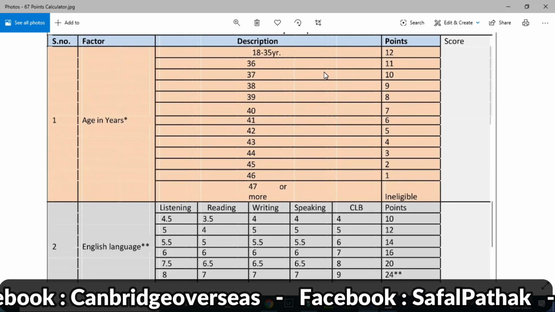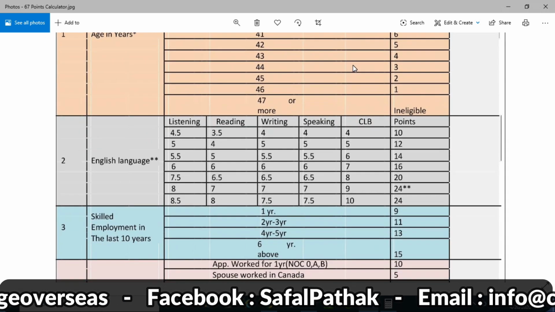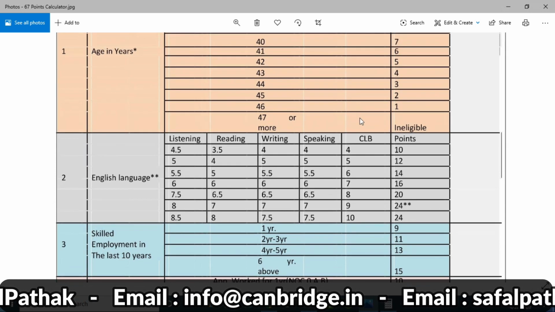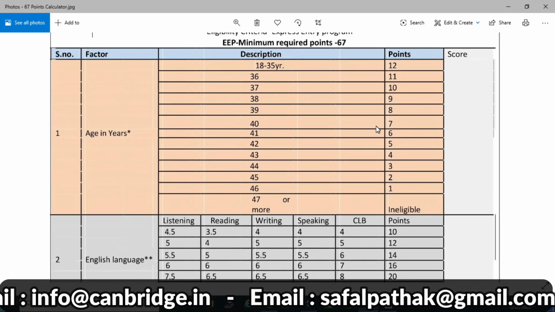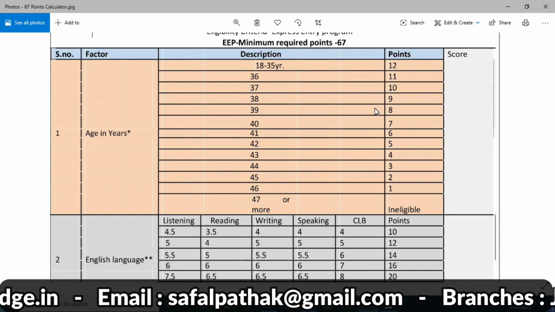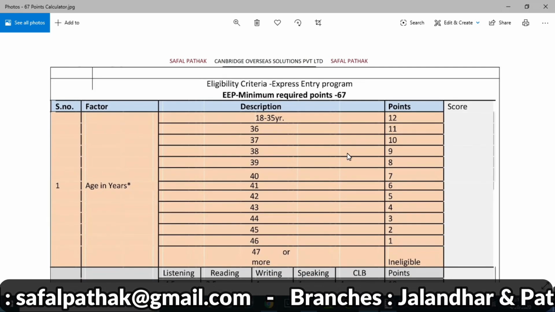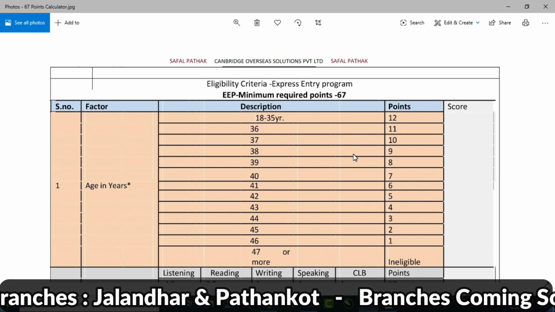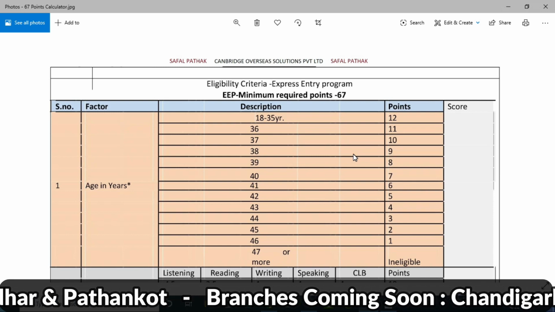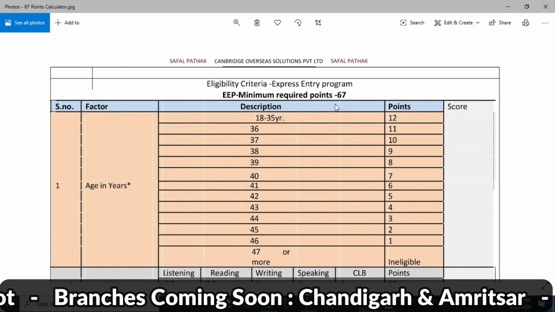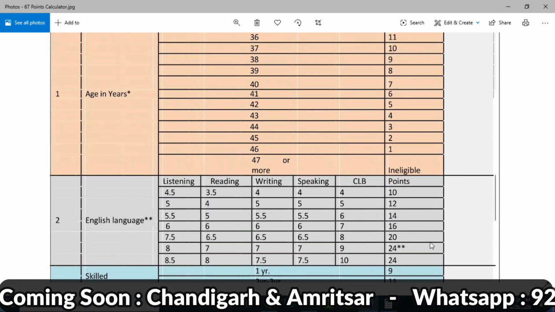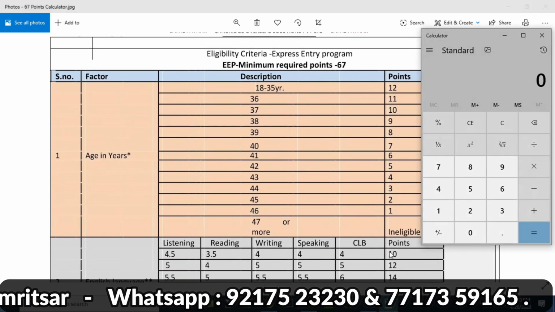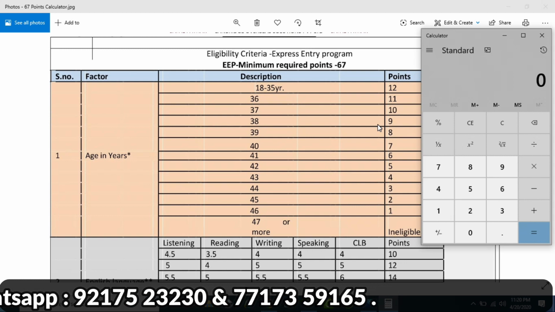So this is the calculator which I was talking about. You people can use this calculator to calculate your scores, that too very quickly within a span of seconds. You don't have to follow those steps which are there on the CIC website. Make sure that you calculate your points before you enter the Express Entry pool, be it your Express Entry pool or be it your PNP pool. You must clear this barrier of 67 points.